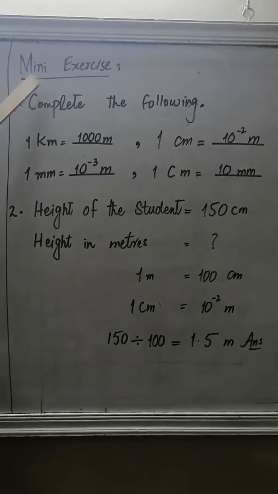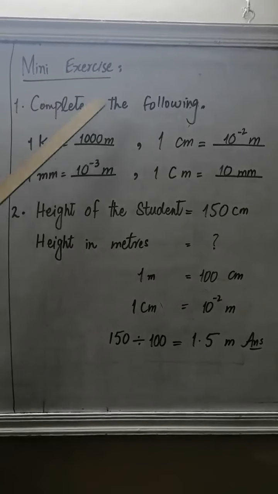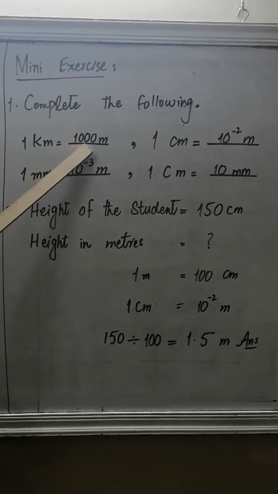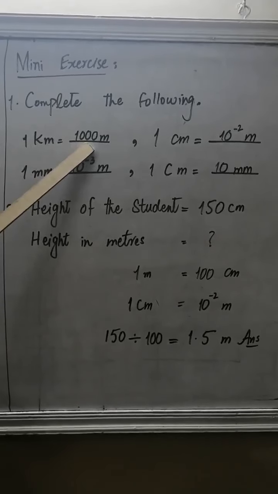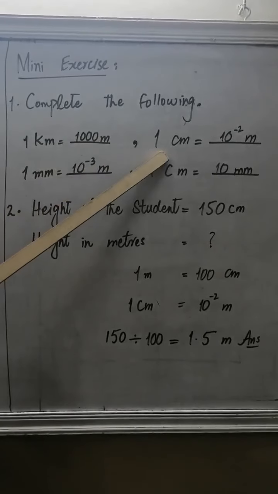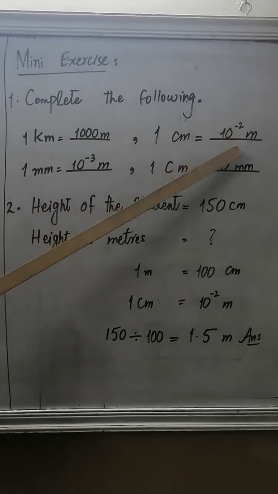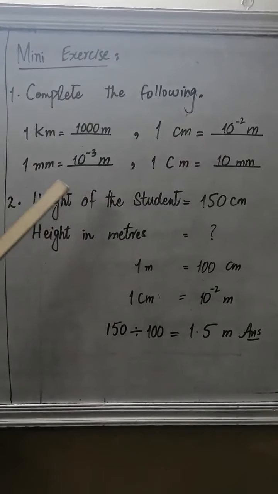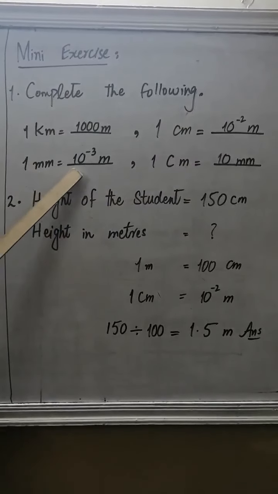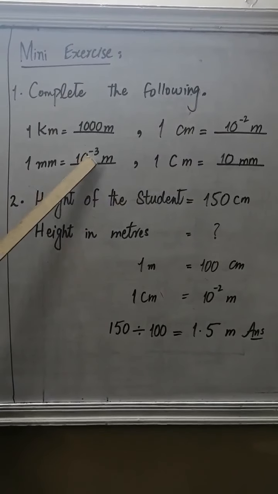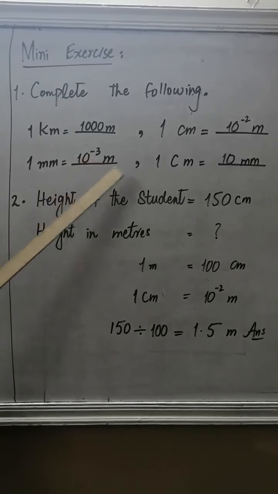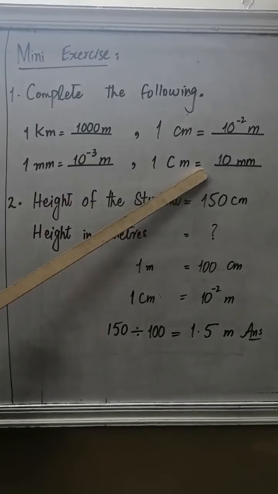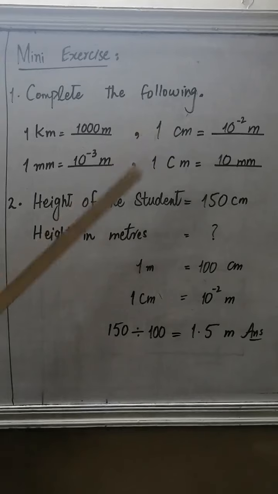Next we have to do a mini exercise. Number 1, complete the following. 1 kilometer is equal to dash. 1 kilometer is equal to 1000 meter. 1 centimeter is equal to dash meter. 1 centimeter is equal to 10 raised to the power minus 2 meter. 1 millimeter is equal to dash meter. 1 millimeter is equal to 10 raised to the power minus 3 meter. 1 centimeter is equal to dash millimeter. 1 centimeter is equal to 10 millimeter.